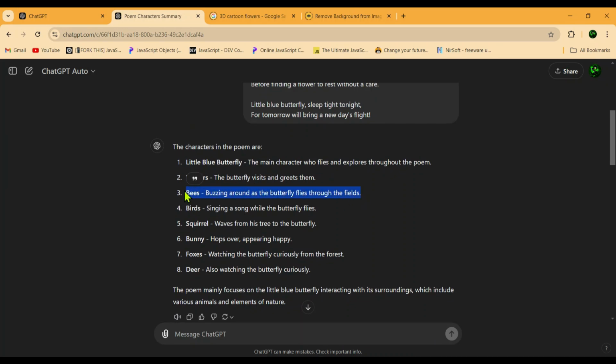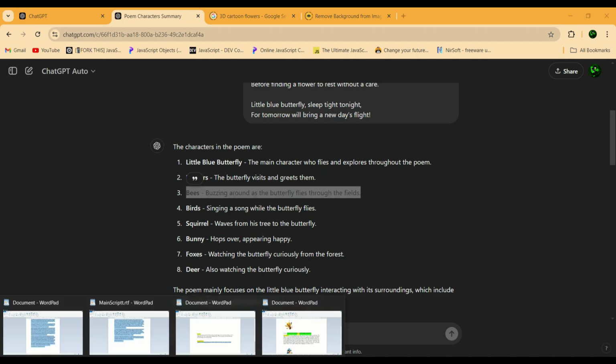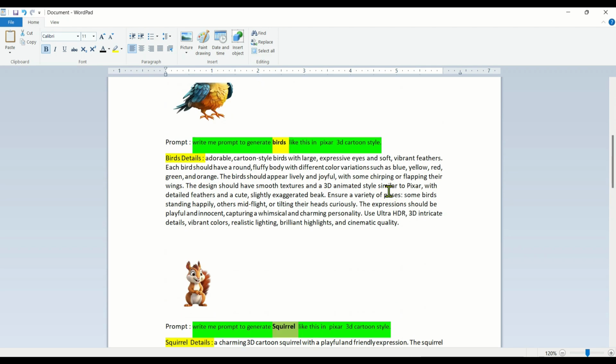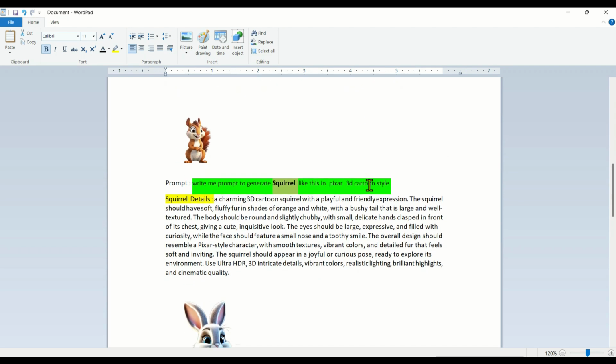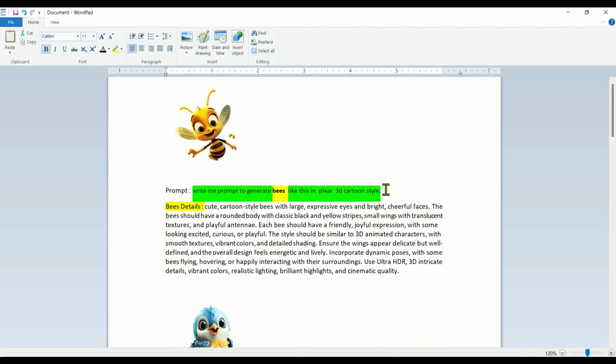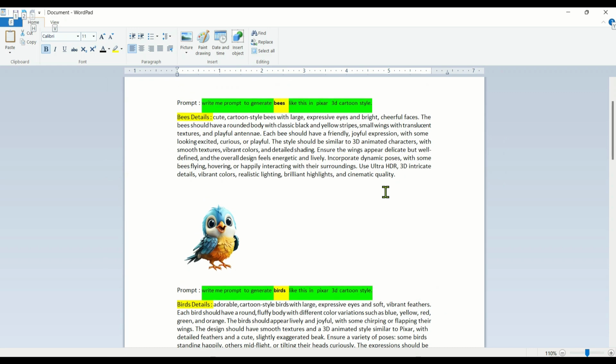Alright guys, I've pulled out all the character details, and by now you should have an idea of how we extract character details. But I'll guide you a bit more about the prompts for extracting character details because it's really simple and easy. You just need to understand it, and I'll do my best to explain it in a way that's easy for you. Here, I've extracted the details for all the remaining characters, and you can see the prompts I used for each one. If you look closely, all the prompts are basically the same, the only difference is the character names. The other thing that changes is whether the name is singular or plural.